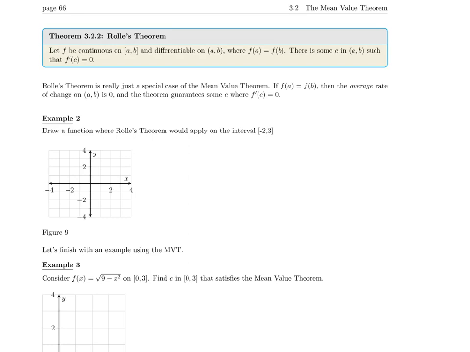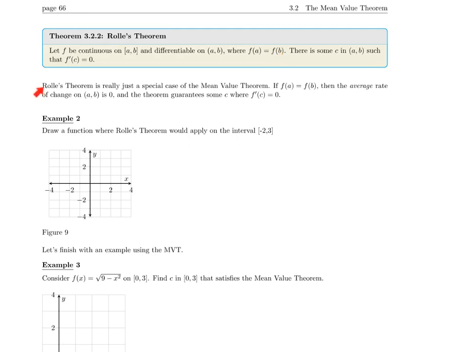So let's look at one more theorem before we do some examples, some actually working out and doing some calculations. The last theorem in this section is called Rolle's theorem. And Rolle's theorem just says that you have a function continuous on the closed interval and differentiable on the open interval where the two endpoint y values are equal. So f of a equals f of b. In that case, Rolle's theorem says there's some c on the interior of that interval such that f prime at c equals 0.